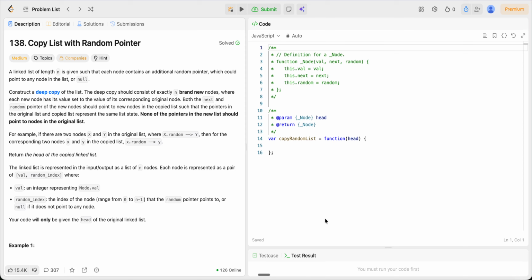Hi everyone, let's solve this problem: Copy List with Random Pointer. A linked list of length n is given such that each node contains an additional random pointer which could point to any node in the list or null. Construct a deep copy of the list.